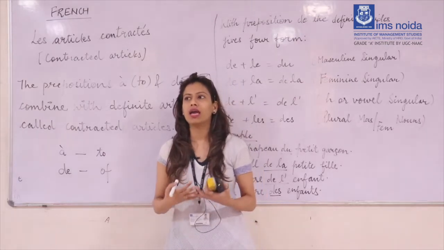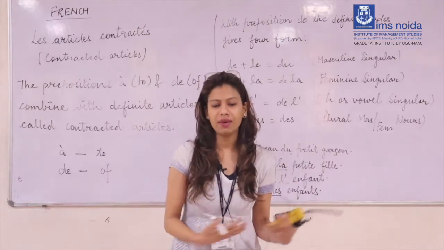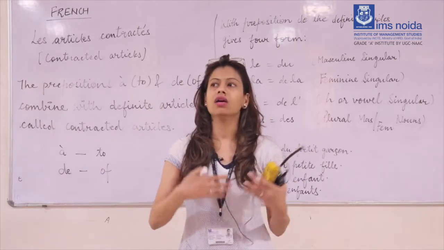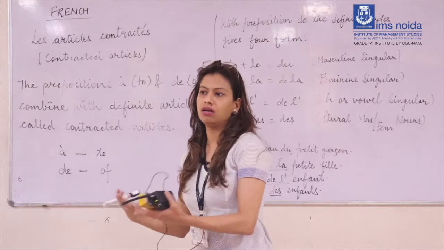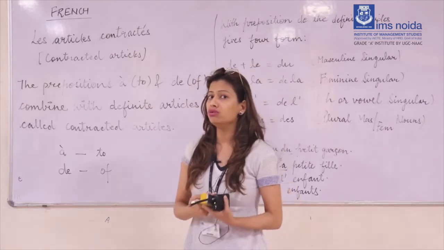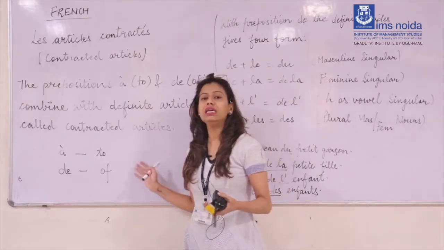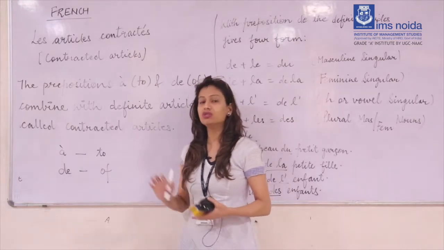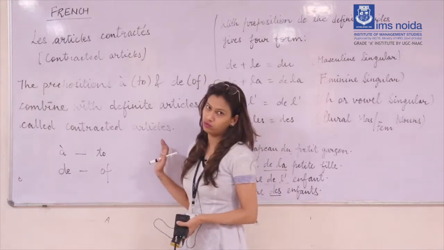When you are framing any sentence and you want to use to the, of the in your sentences, these contracted articles will help you there.